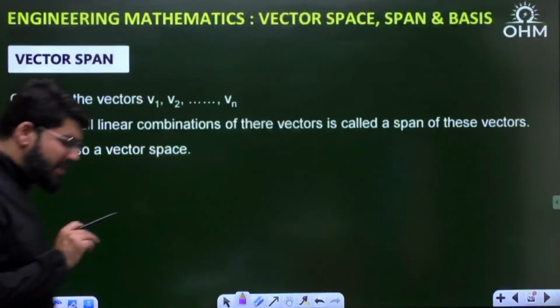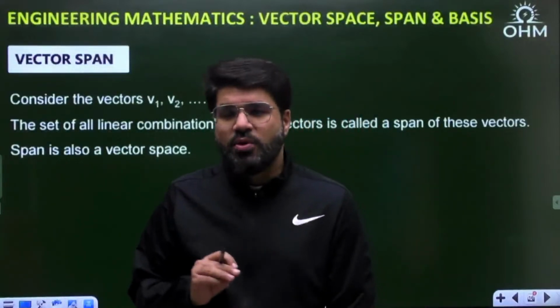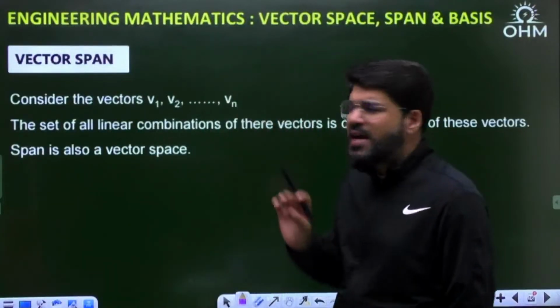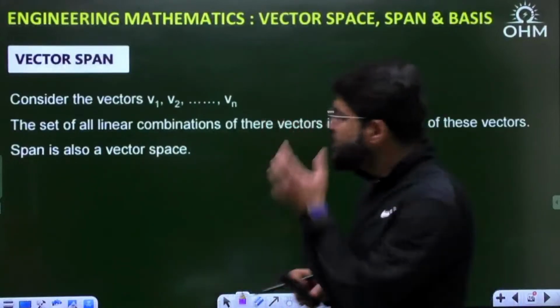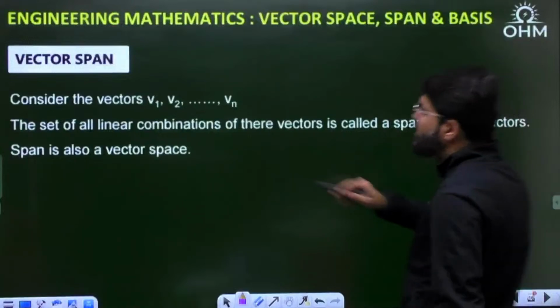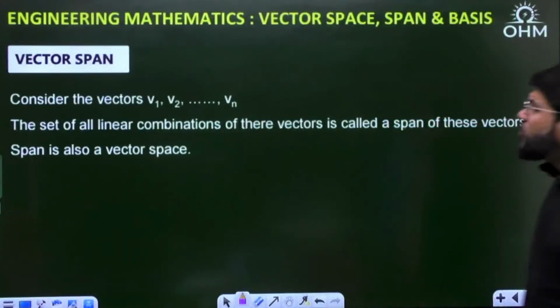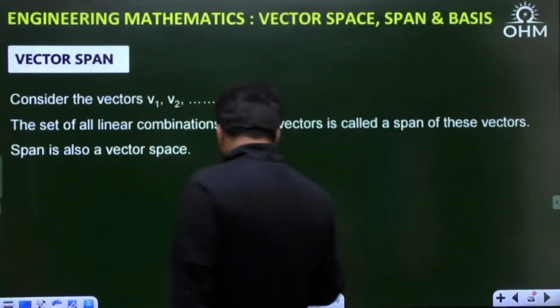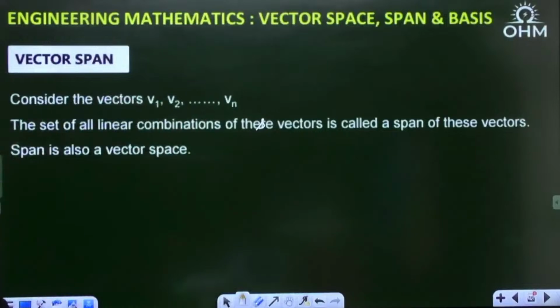Now let's come to the next term, span. Span and basis. What is the vector span? First of all, understand this: all these keywords are important. Suppose you have the vectors v1 to vn. The set of all linear combinations of these vectors is called the span of these vectors, and the span, of course, is also a vector space.